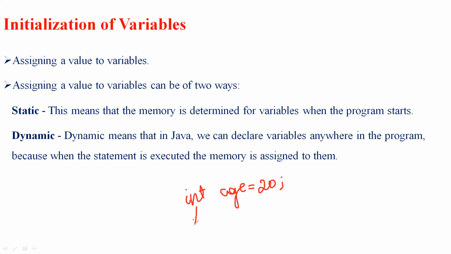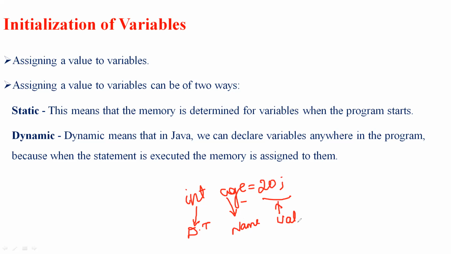Here I am going to represent a data type. Here it is an integer data type, and the variable name is age. Age is a variable name, and I am going to assign a value of 20 to the variable called age. So this is the value, that is 20.